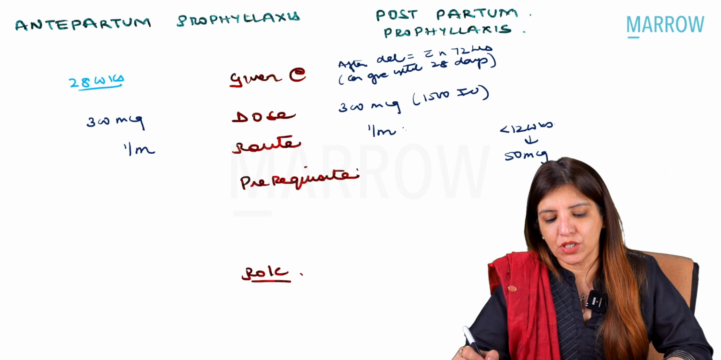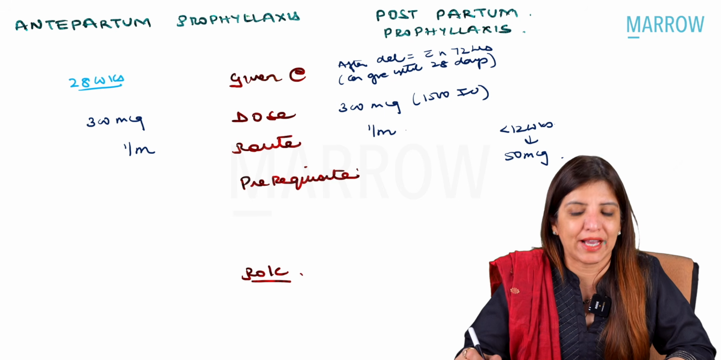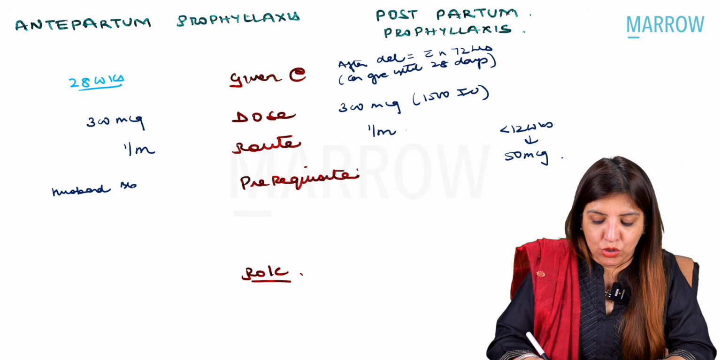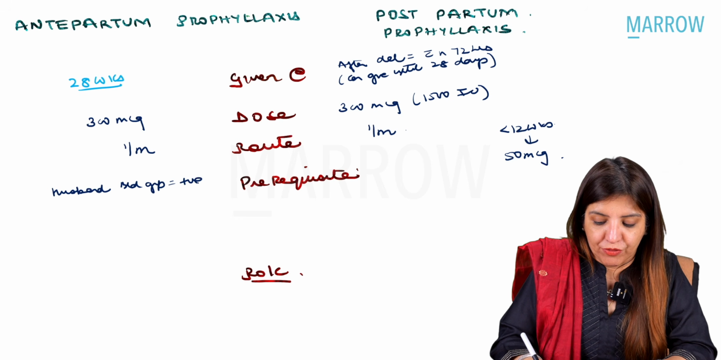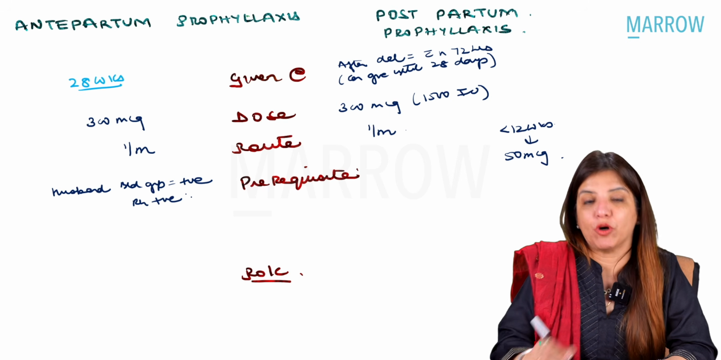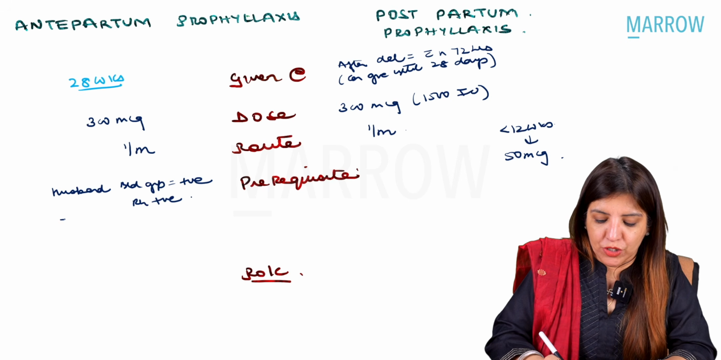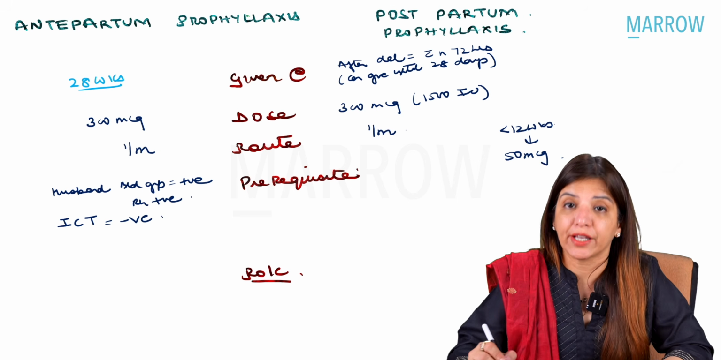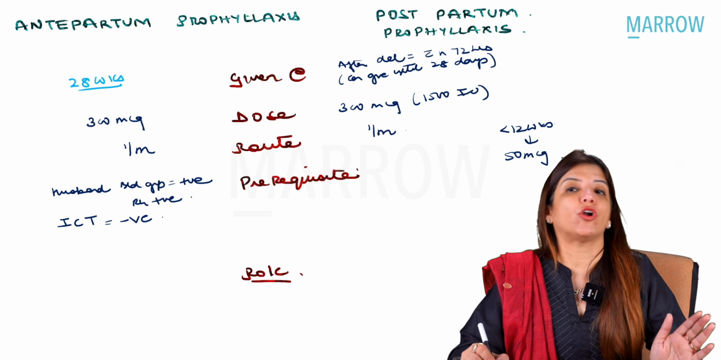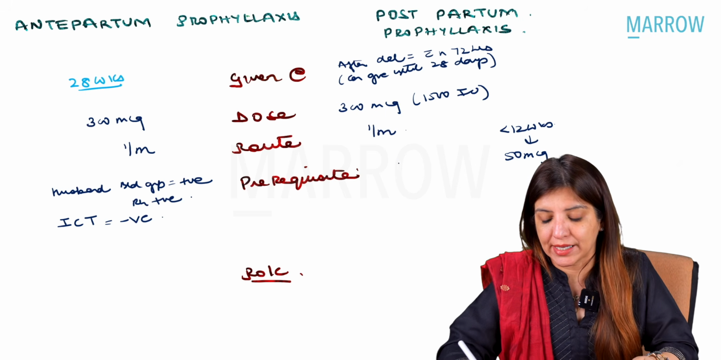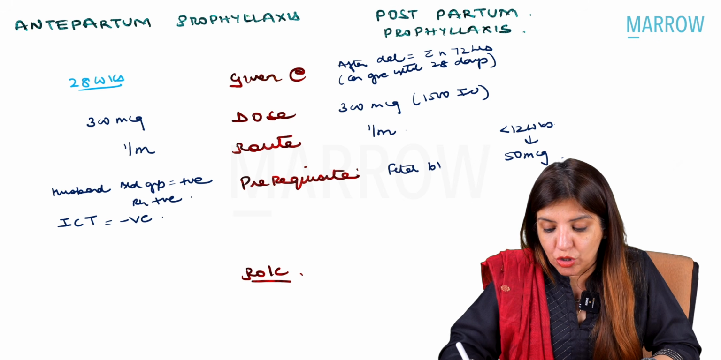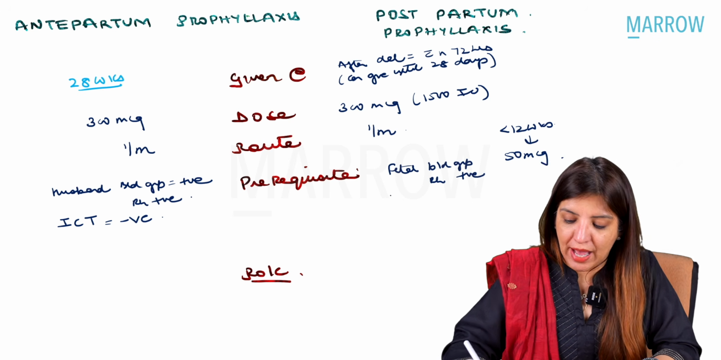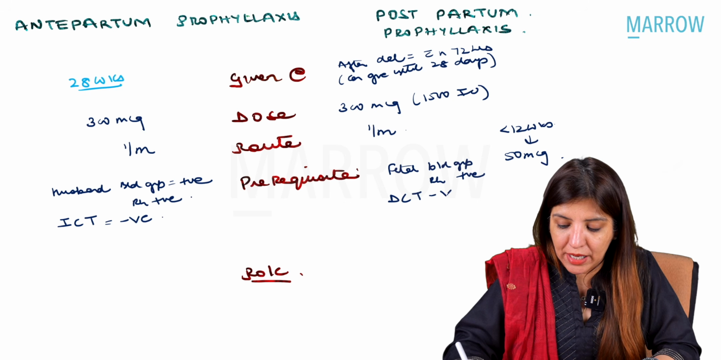What are the prerequisites? So, in antepartum prophylaxis, the prerequisite is that the husband's blood group should be positive, right? So, husband should be Rh positive. Once husband is Rh positive, then I do an indirect Coombs test, and indirect Coombs test should be negative. Now, what are the prerequisites for giving postpartum prophylaxis? Fetal blood group should be Rh positive and your direct Coombs test should be negative.